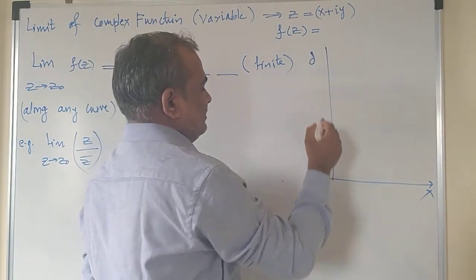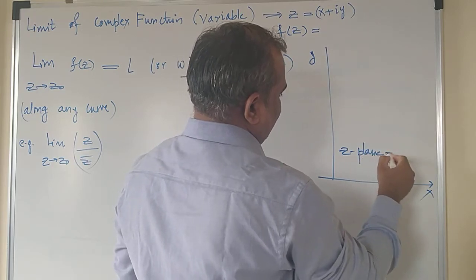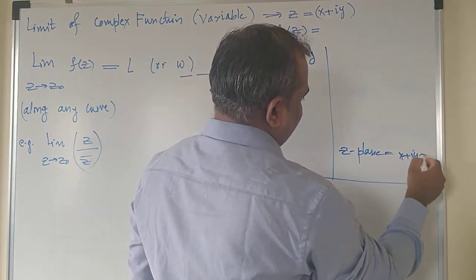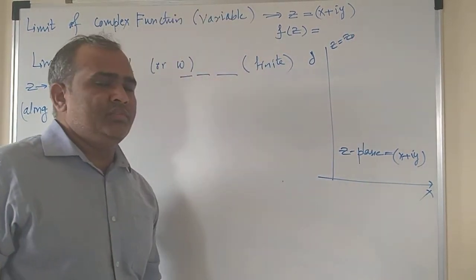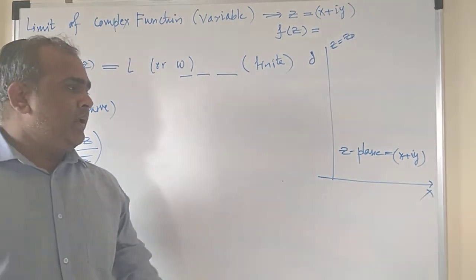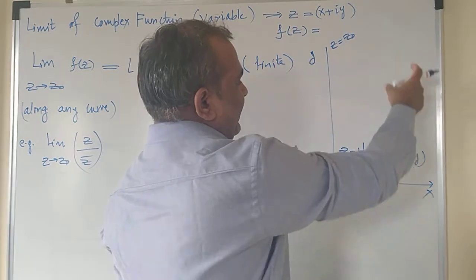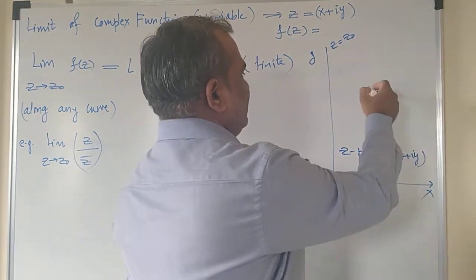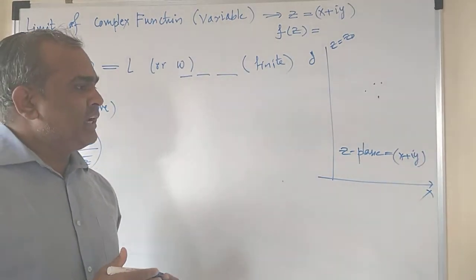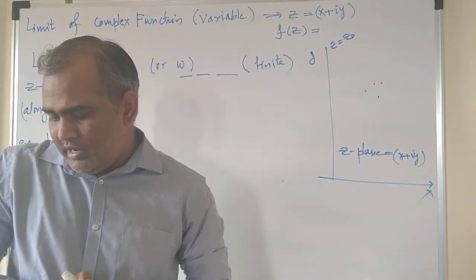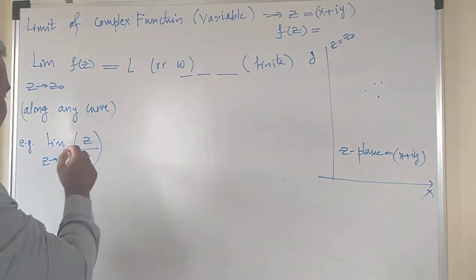This is our y-axis and this is a z plane, right? Why? Because z is equal to x plus iy. So at point z equals z naught, we have to check whether the limit exists or not. Got it? And this is a domain. Domain is the area where the point exists. So this is a domain where we have to check whether the limit exists or not. Got it? So let us check the limit for the point.